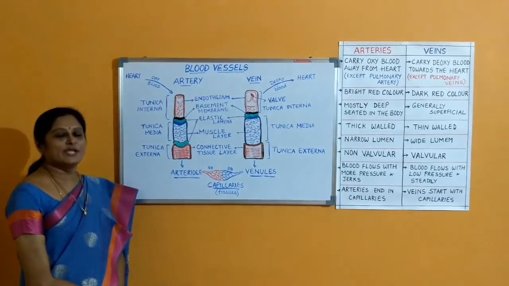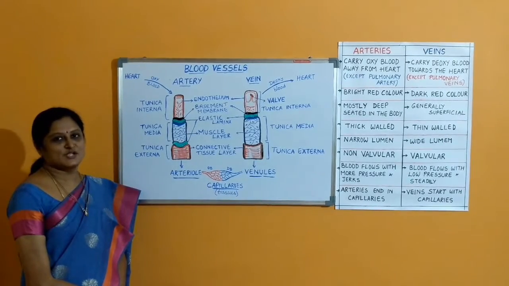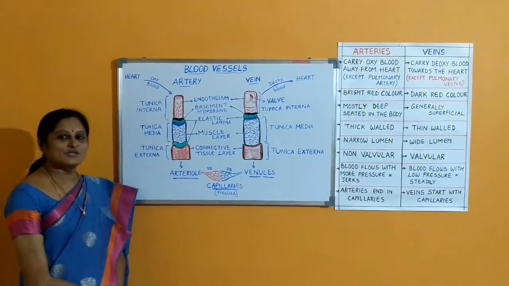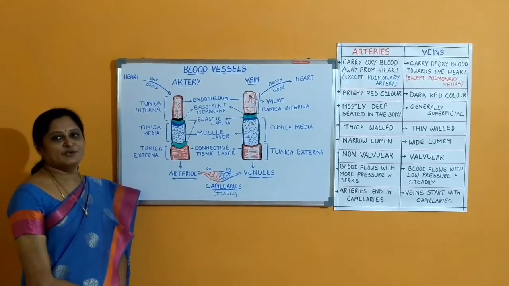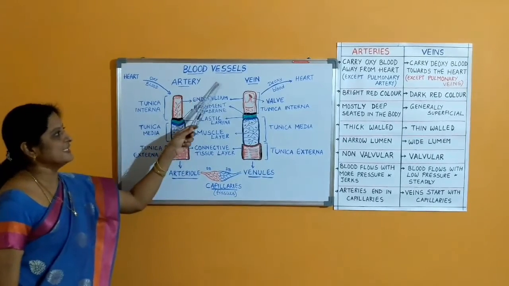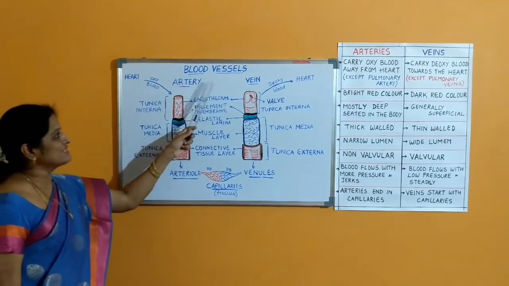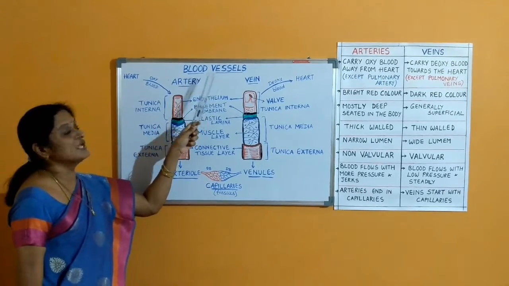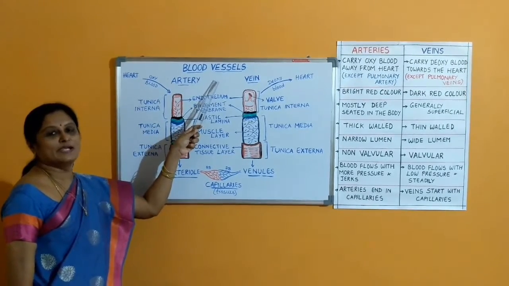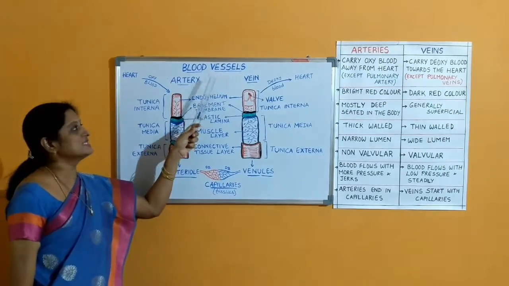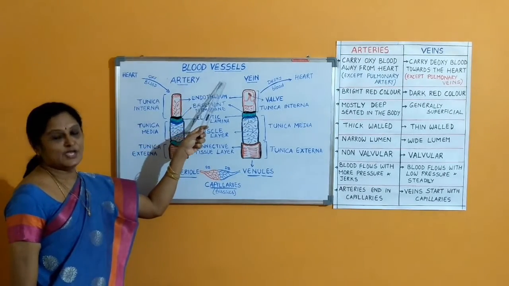In the human body, the blood flows in closed circuits. It is possible because in our body we have a network of tubules which we call the blood vessels. So the blood vessels are the network of tubules which are going to carry the blood from the heart into the living cells and from the living cells into the heart.